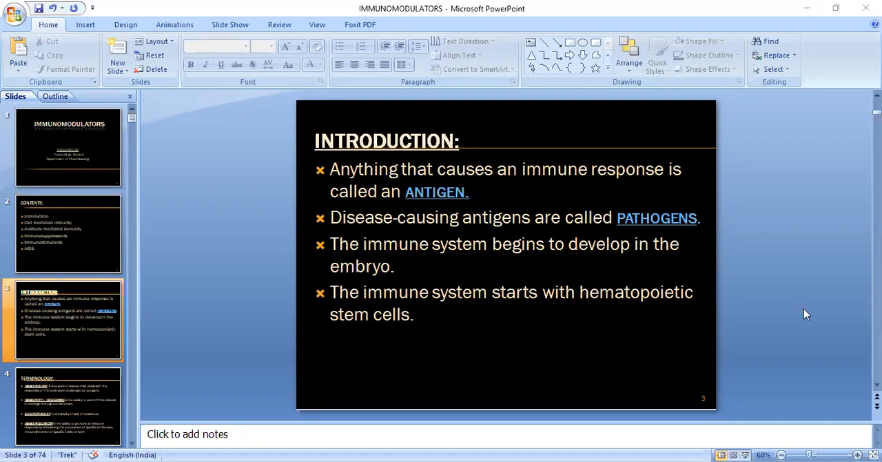And the immune system starts with the hematopoietic stem cells. So what are these hematopoietic stem cells?